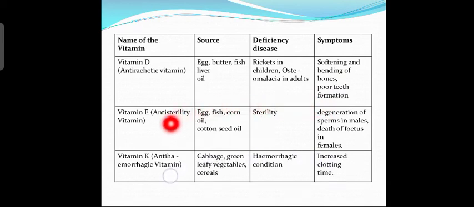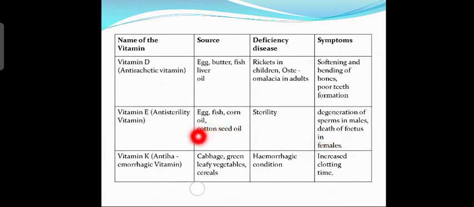Next is vitamin E, also called the anti-sterility vitamin. The sources of vitamin E are egg, fish, corn oil, and cottonseed oil. The deficiency disease is sterility, and the symptoms are degeneration of sperms in males and death of foetus in females.